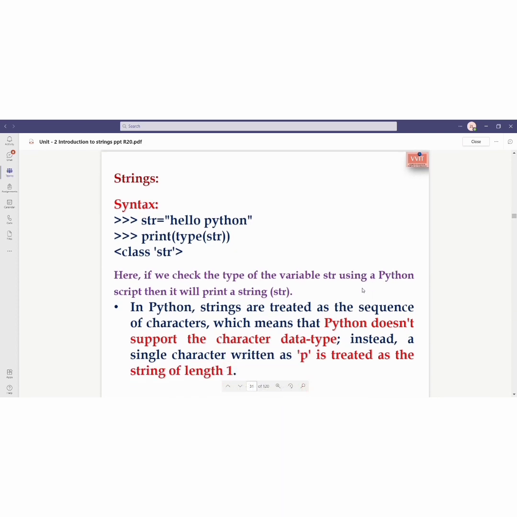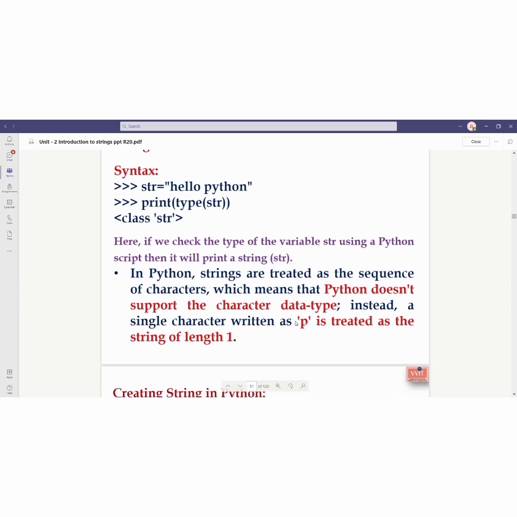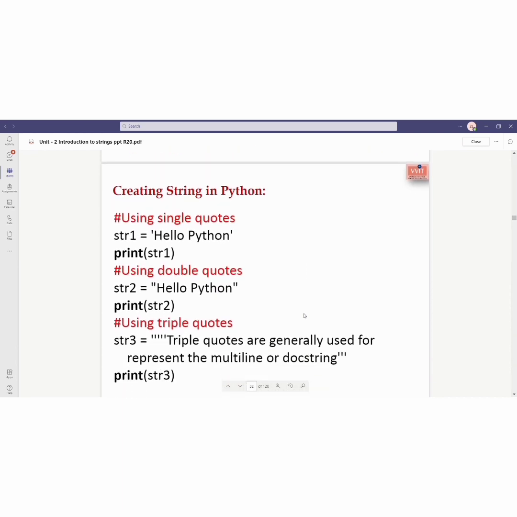The syntax of strings is str = "hello Python" enclosed with double quotes. If we print the type of str, the output we get is class str. Here, if we check the type of the variable str using a Python script, it will print str. In Python, strings are treated as a sequence of characters, which means Python does not support the character data type. Instead, a single character written as 'P' enclosed with single quotes is treated as a string of length 1.